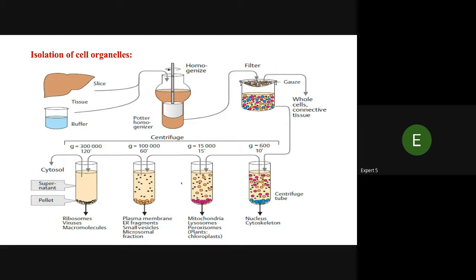Next, we will get mitochondria, lysosomes, and peroxisomes at 15,000 rpm. Then plasma membrane, rough endoplasmic reticulum fragments, and small vesicles, the microsomal fraction, we will get at higher speed, and ribosomes, viruses, and macromolecules we will get at even higher speed, and the supernatant we will get is the cytosol.